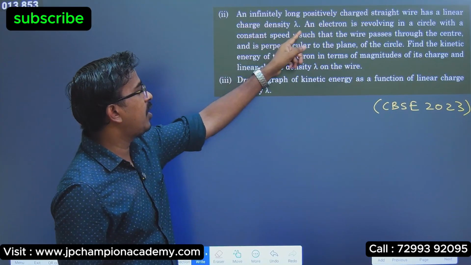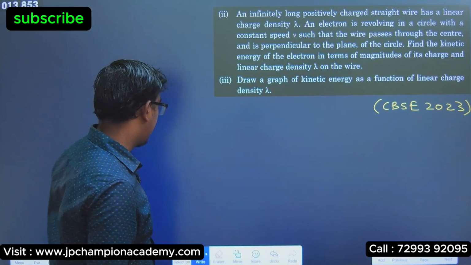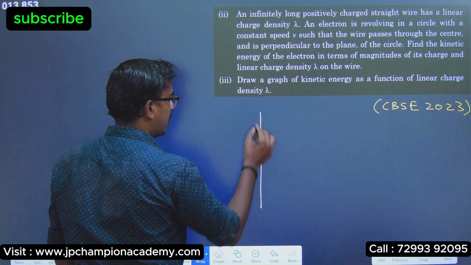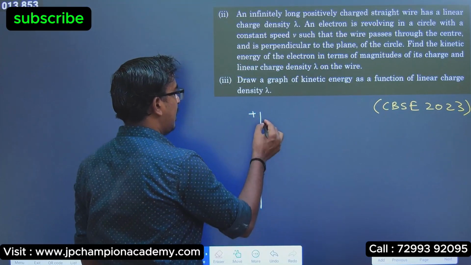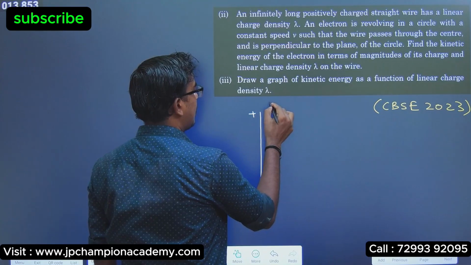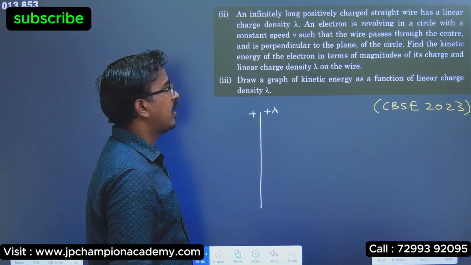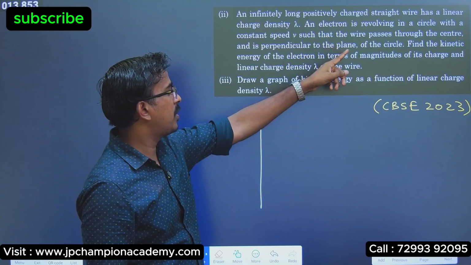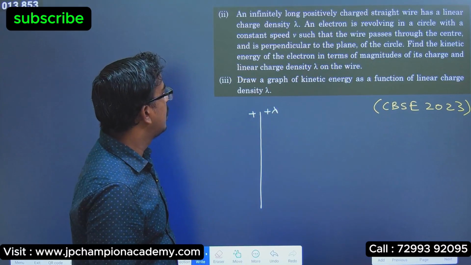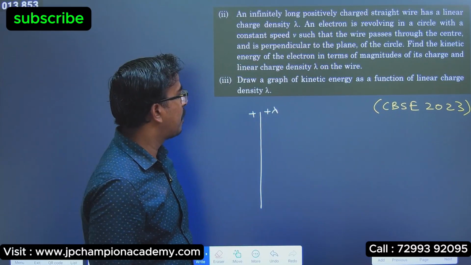An infinitely long positively charged straight wire is there. So we are having a straight wire which is going to be positively charged. Okay. Now it has a linear charge density lambda. So can I say it's going to be plus lambda? And they mention, an electron is revolving in a circle with a constant speed such that the wire passes through the center and perpendicular to the plane of the circle.